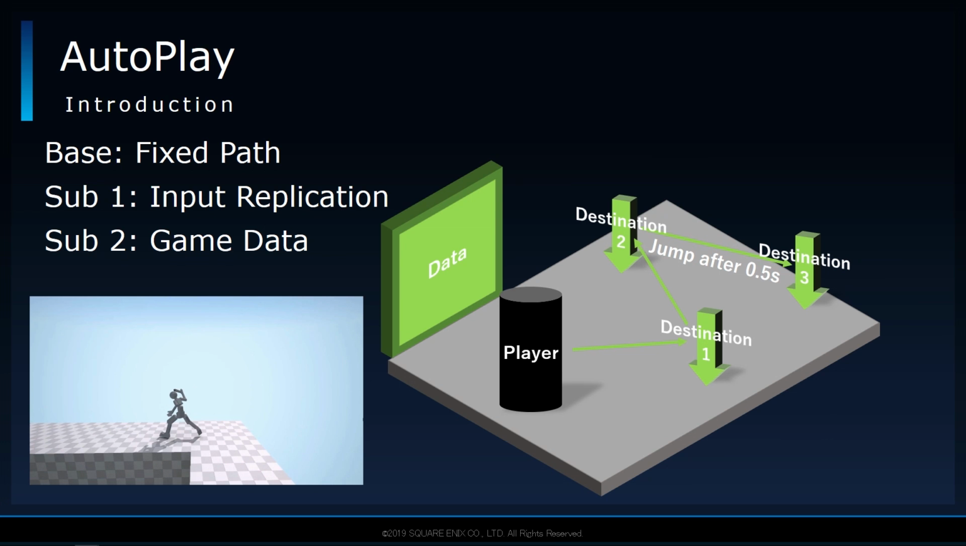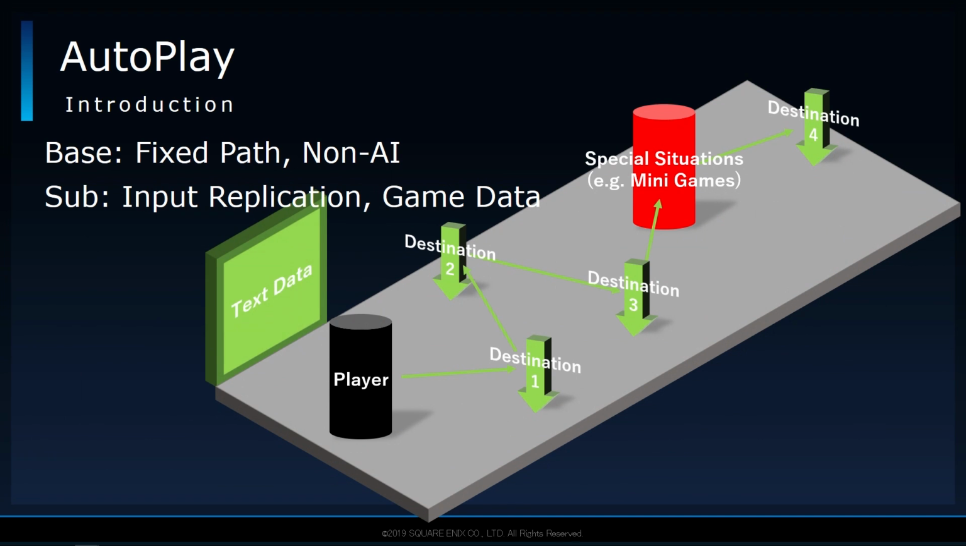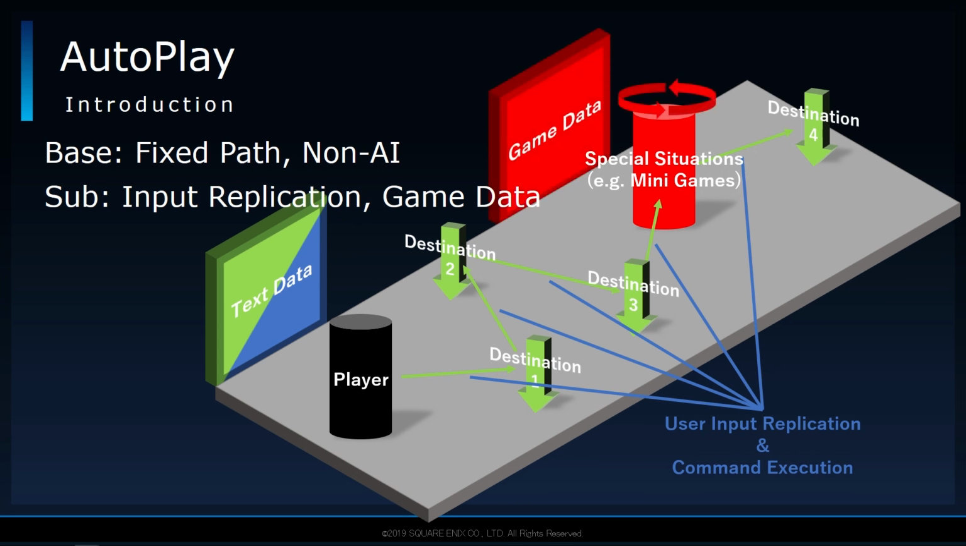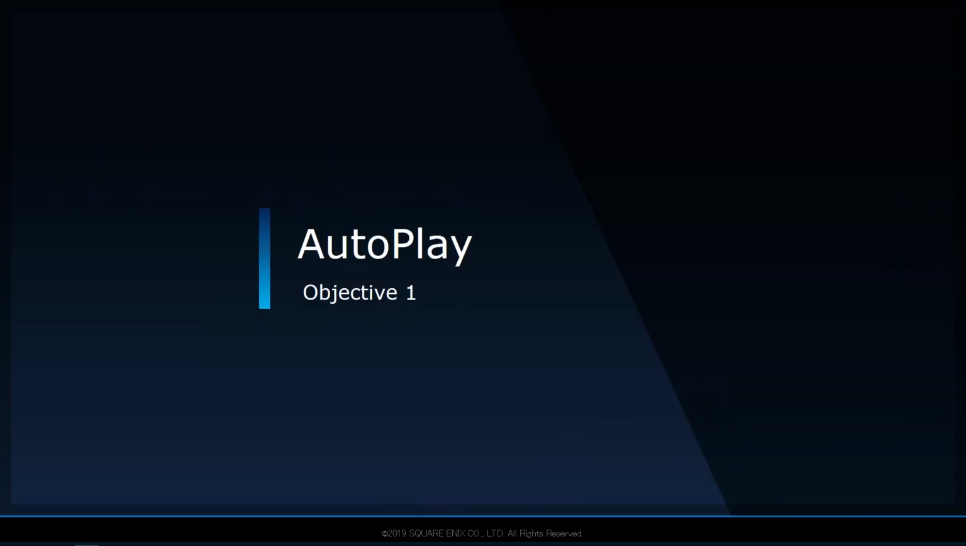Yep, so to be more specific, what the system does is read the coordinates from a text data file and move the player along a fixed path of those coordinates without the use of AI. While moving between coordinates, the system replicates user input as well as executes commands, both of which are specified within the text data as well. When the data alone is not enough to overcome things like special situations or mini-games, the system then relies on in-game data to advance. That's the basic idea behind the autoplay system.